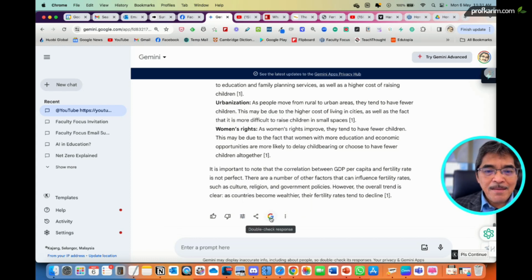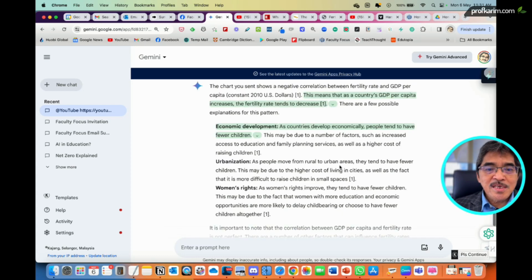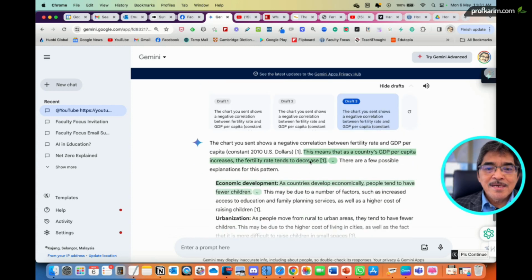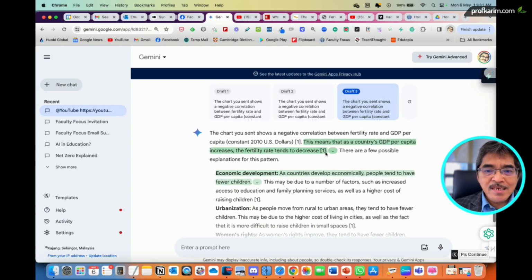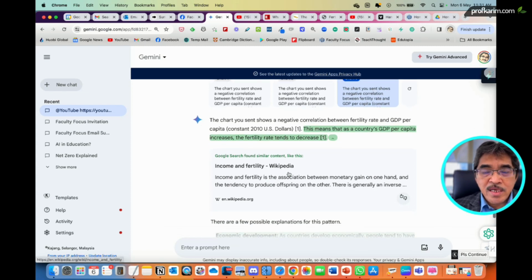And here, double check response. When you click double check response, especially if the response has figures, numbers, and facts, you can see here it highlights some of the lines in green color. When it highlights, and you can see here expand, it gives, for this particular statement or sentence here, the source where it takes the information.